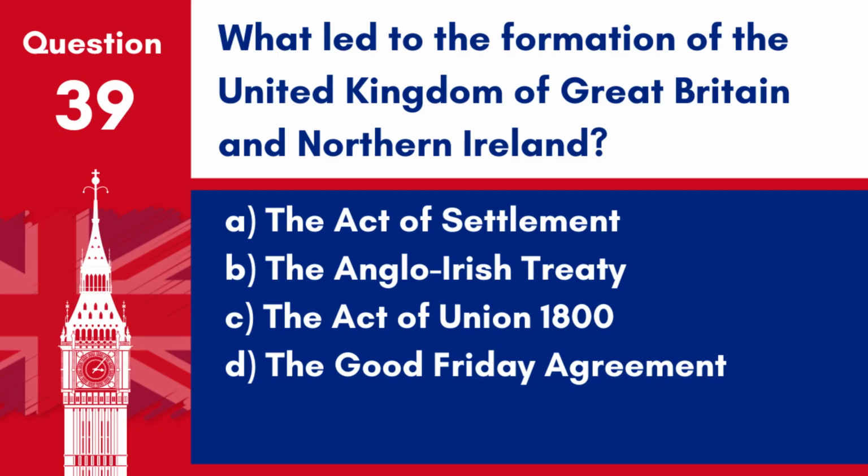Question 39. What led to the formation of the United Kingdom of Great Britain and Northern Ireland? A. The Act of Settlement. B. The Anglo-Irish Treaty. C. The Act of Union 1800. D. The Good Friday Agreement. Answer C. The Act of Union 1800. The Act of Union 1800 led to the merger of the Kingdom of Great Britain and the Kingdom of Ireland into a single state, the United Kingdom of Great Britain and Ireland, which later became the United Kingdom of Great Britain and Northern Ireland following the partition of Ireland.